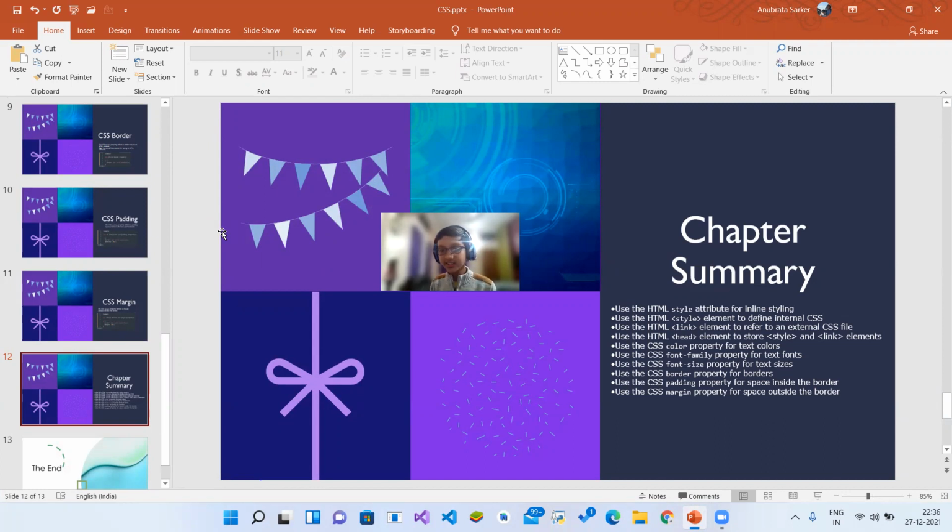So use the CSS color property for text colors. Use the font-family property for text fonts. Use the font-size property for text sizes. Use the CSS border property for borders. Use the CSS padding property for space inside the border. So padding is space inside the border. It's just space inside the border.